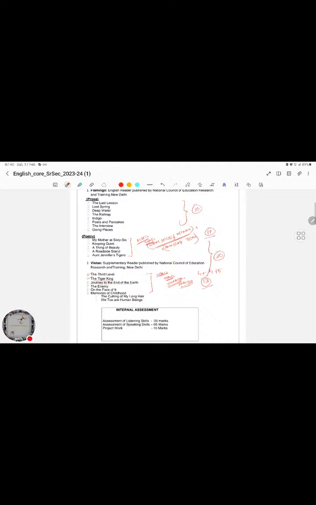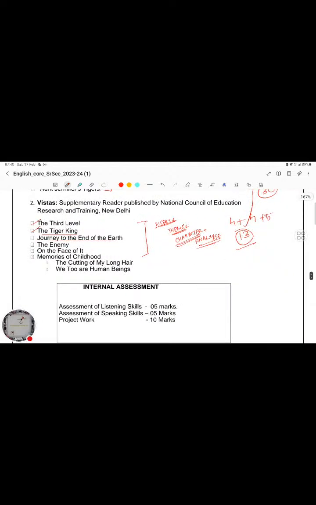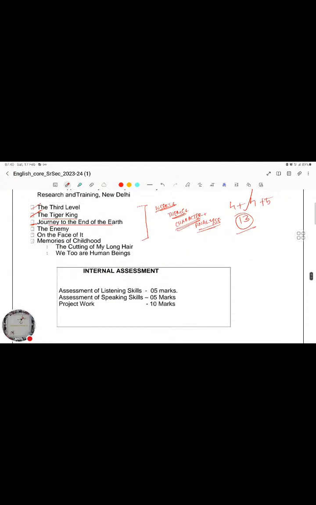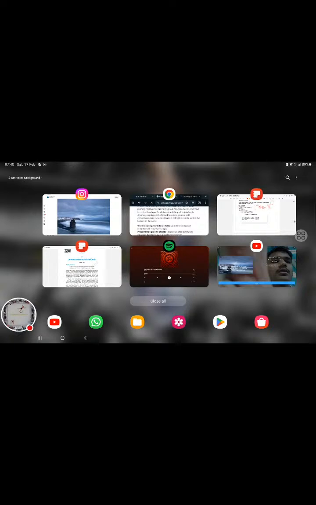Yesterday we completed the particular chapter Tiger King. Now we are entering in sequence into Journey to the End of the Earth. So that's how it's going to be. This is our paper analysis for the day. Okay, so we are entering into Journey to the End of the Earth.